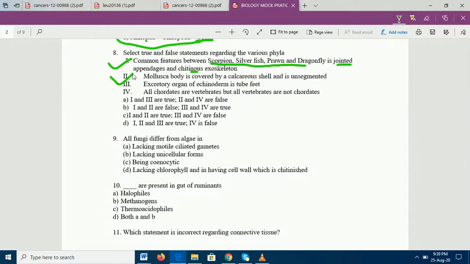Statement 3, excretory organ of echinoderm is tube feet. Is it so? No. Tube feet are the locomotory organ of echinoderms. The excretory organ of echinoderms is not tube feet. The water vascular system is the very important feature of echinoderms. So statement 3 is a wrong statement.